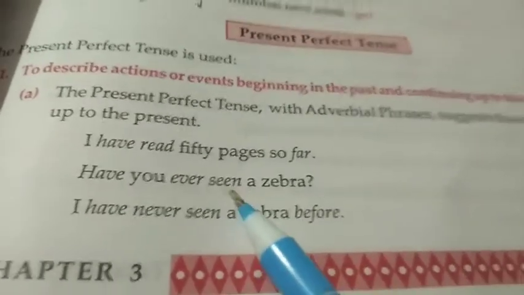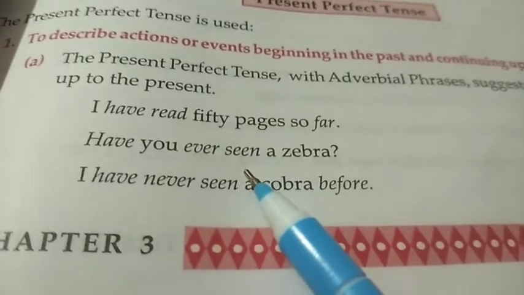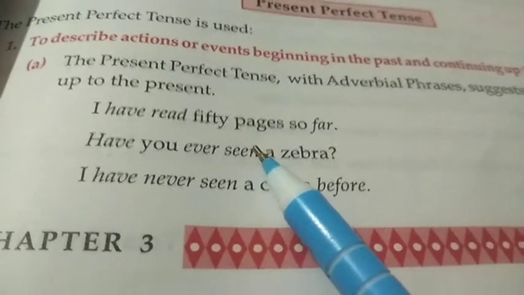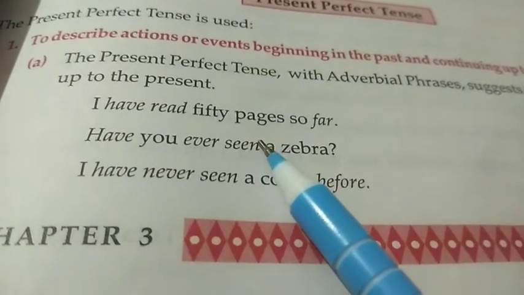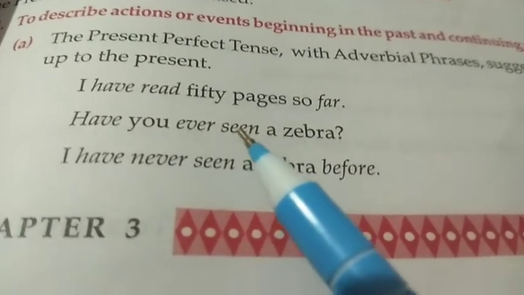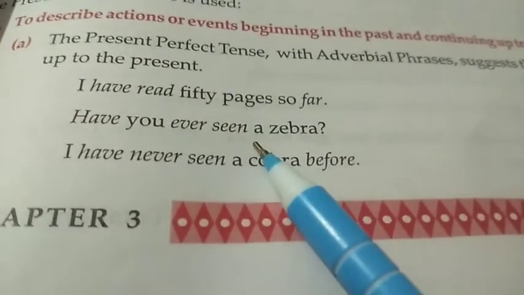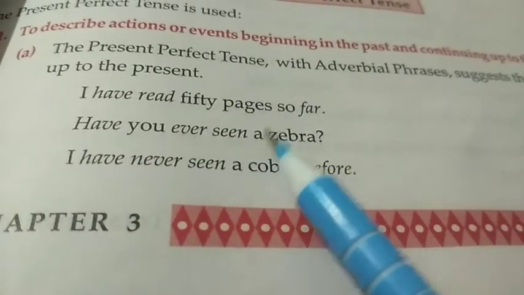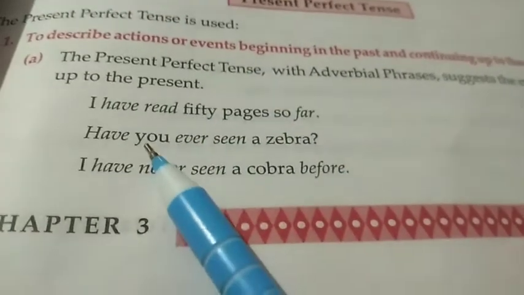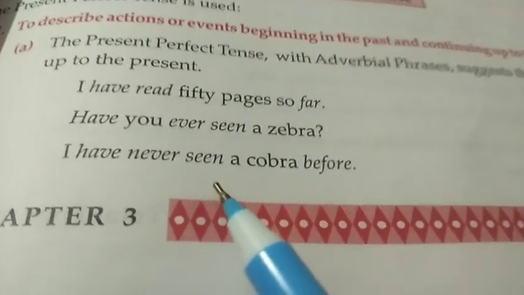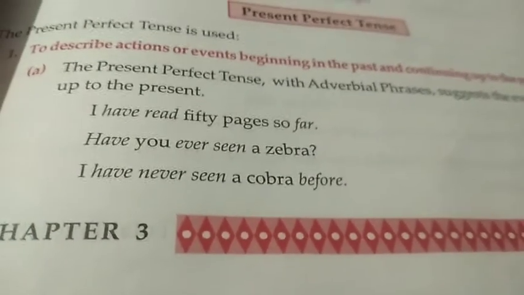See here in the example, I have read 50 pages so far. If we take the sentence like this, then what are we going to fill? Have read. Why? Because it suggests that the event has taken place up to the present moment. It began in the past, and up till now I have read till where? 50 pages so far.